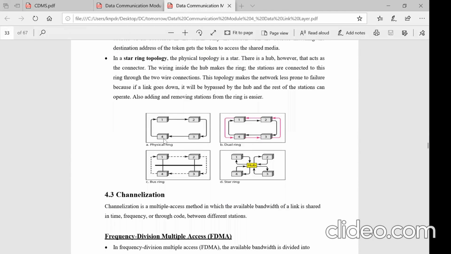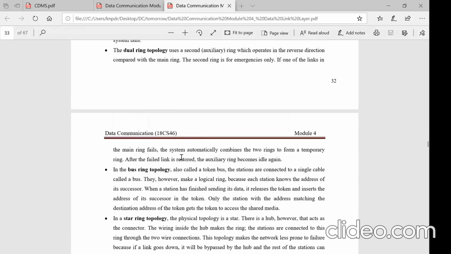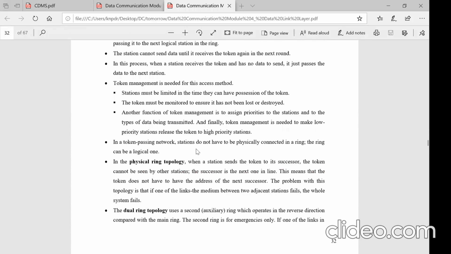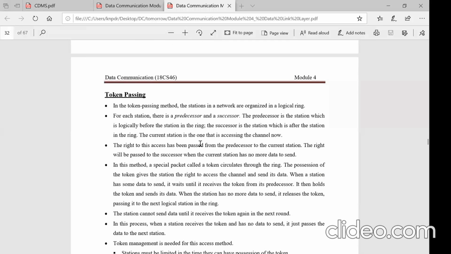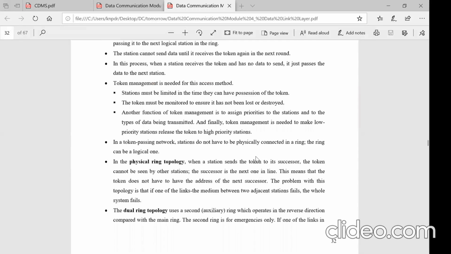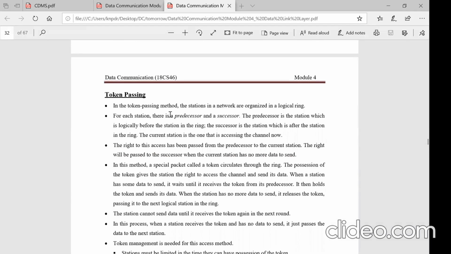So they are put in an order so that a logical link is developed among them, whether it is wired communication or wireless communication or satellite communication, whatever it is. A logical ring will be established, and the token will be passed. One packet will be called a token. That packet will go through all the stations. And here the relationship among the stations will be discussed.